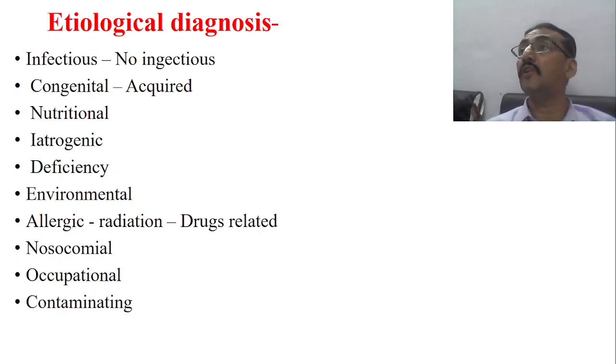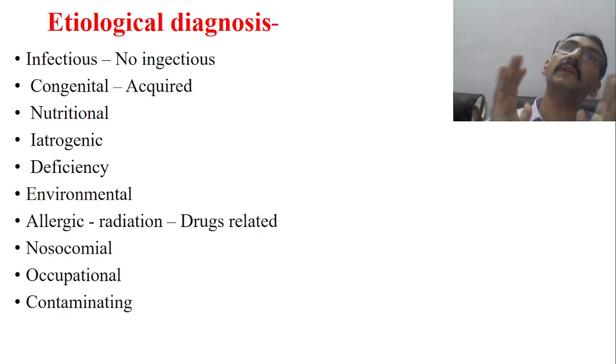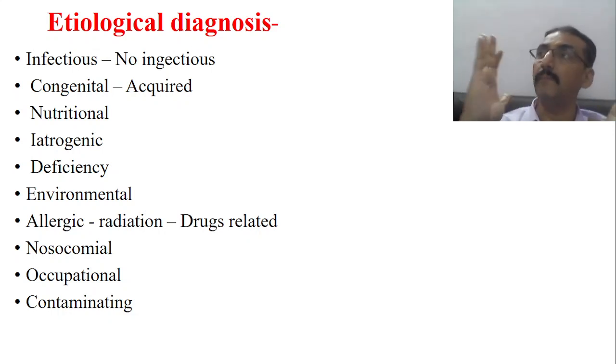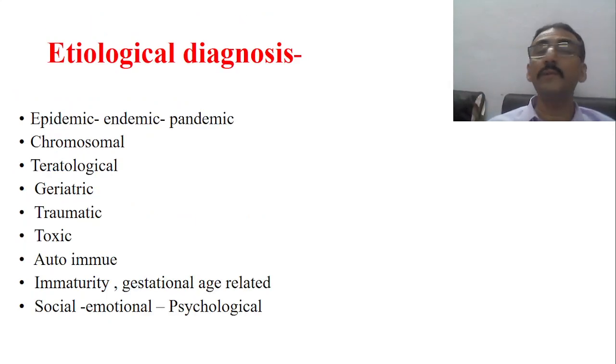Nosocomial infections, hospital acquired infections, are also one of the etiologies. Occupational hazard is again an etiology. Similarly, contaminating disorders are again an etiology. So in this particular phase, we have to identify the actual etiology of the disease or symptom. Similarly, we have many other etiologies. Even Ayurveda gives more importance to Nidana Panchaka, in which Nidana or Karana has been given more importance. So Karana we have to identify.